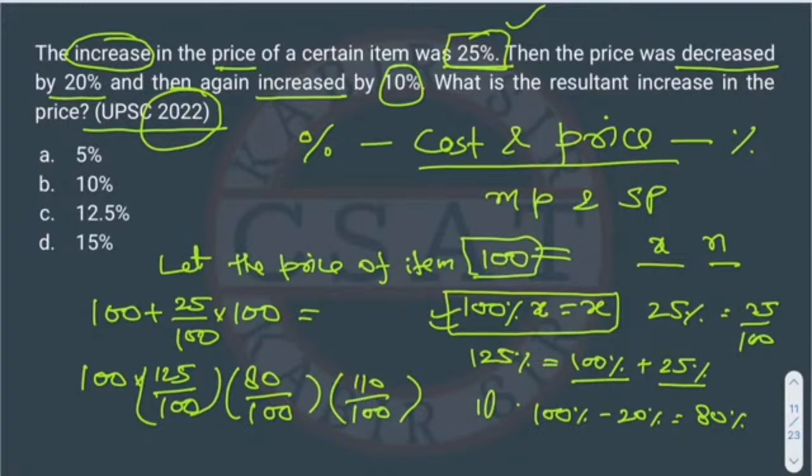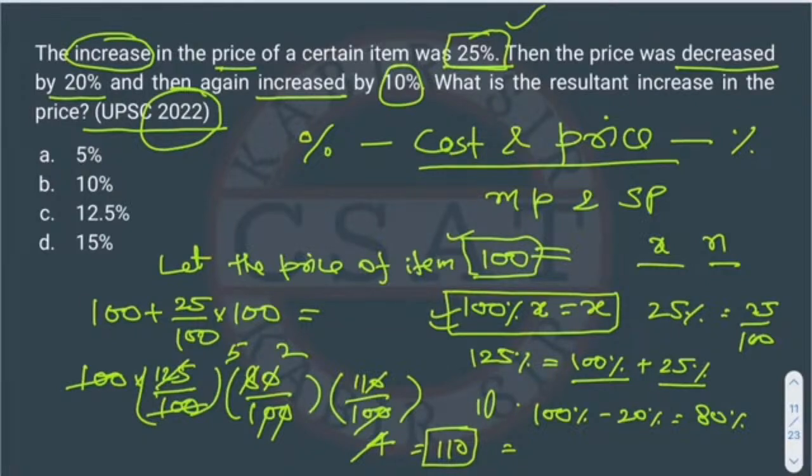Right. So this will be the final price. So now we will solve it and we will see what is the final price of the product. So from here, the final price of the product is 110. And what was the initial price? Initial price was 100. We assumed 100, right?